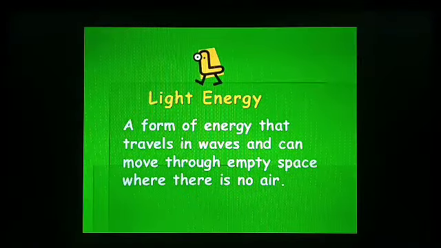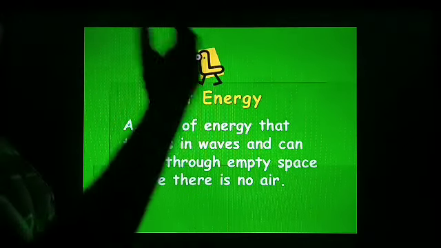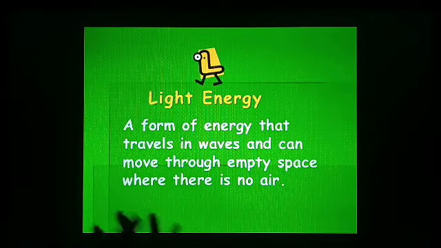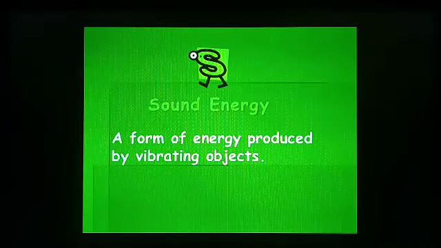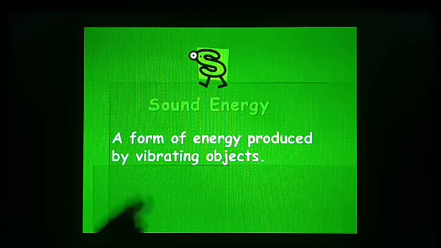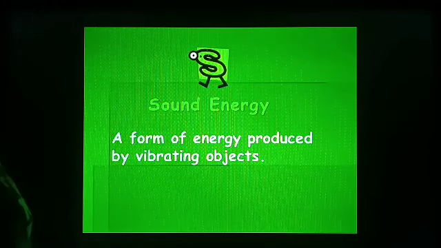Next is light energy. What is light energy? A form of energy that travels in waves, meaning the energy travels in the form of waves from the sun to the earth, is called light energy. It does not require a material medium to propagate. Next is sound energy. Sound is actually the vibration of the material medium. A form of energy produced by a vibrating object is called sound energy.